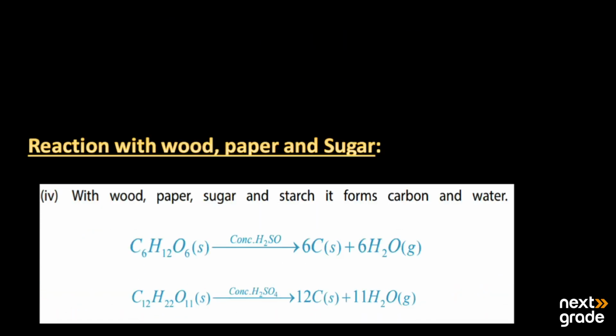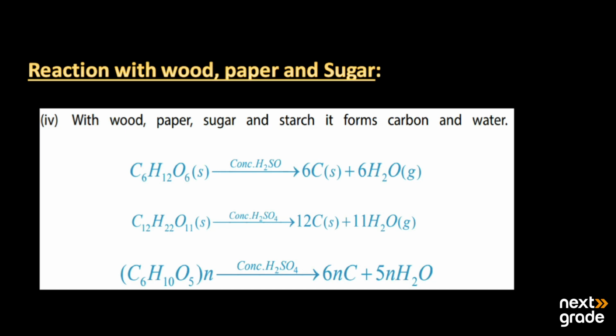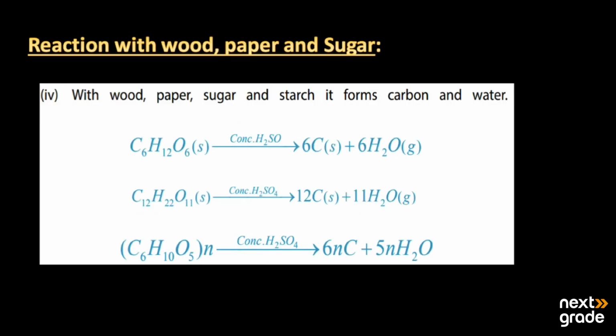After this, we have its reaction with wood, paper, and sugar. When sulfuric acid comes in contact with the wood, sugar, and paper, these products are formed. The first one is C6H12O6, which is basically called glucose. When it comes in contact with the sulfuric acid, H2SO4, carbon is produced and the water molecule.